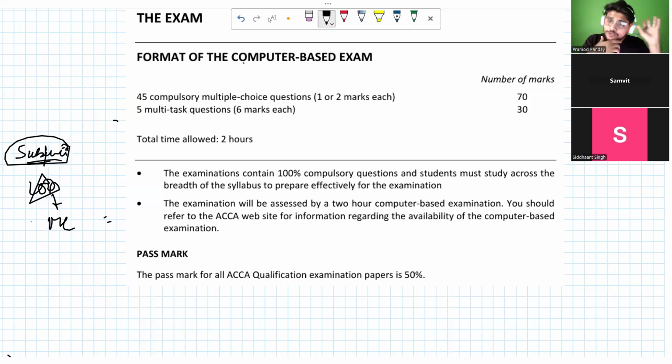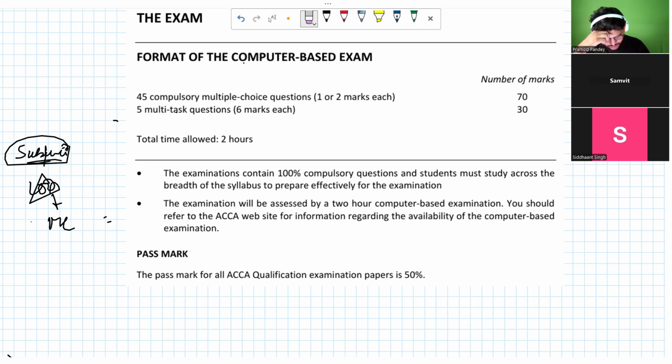There used to be a time when the exam in your law paper was something where you had to write. But even in case studies there will be MCQs. Yes, there will be MCQs, all 100. There is nothing for which you have to use the keyboard. You just need a mouse; you just need to select the answers. Are you clear on the basic thing that I'm trying to convey? Yes.